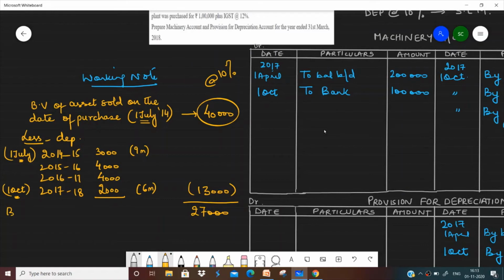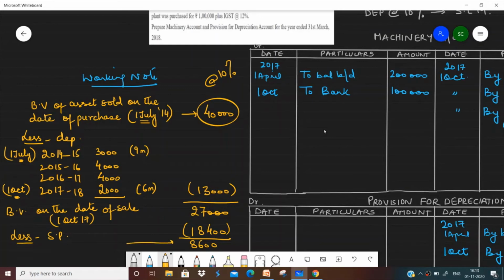What is this? This is the book value on the date of sale. Now what is the date of sale? The date of sale is 1st October 2017. From this we will subtract the selling price. What is the selling price? We sold it for 18,400, which is given to you in the question, and the net amount is 8,600, and this 8,600 is basically the loss on sale of machinery which we required to calculate.